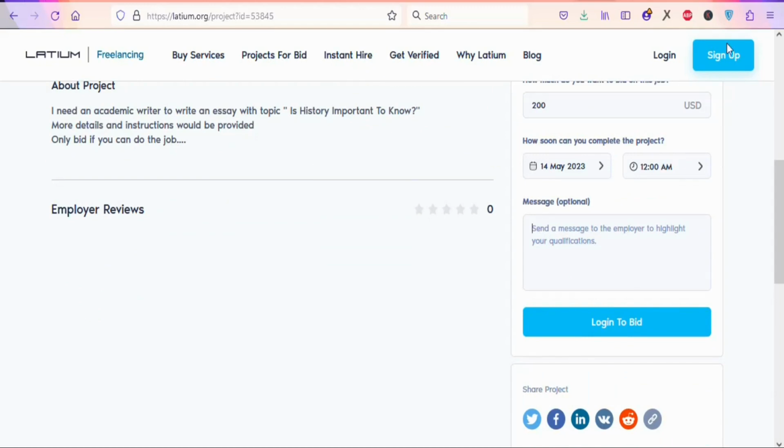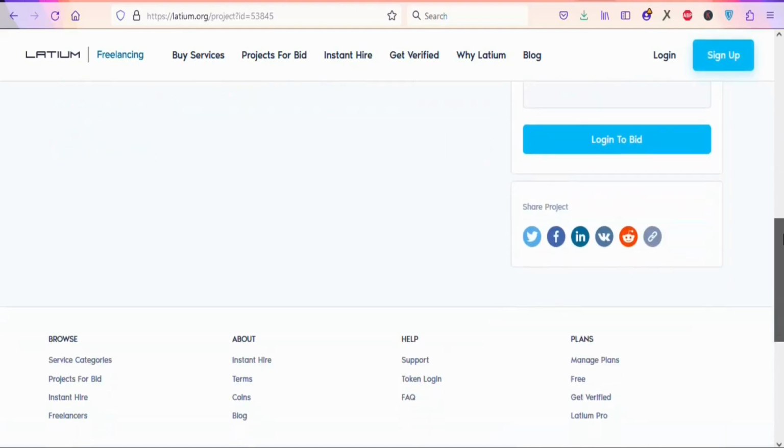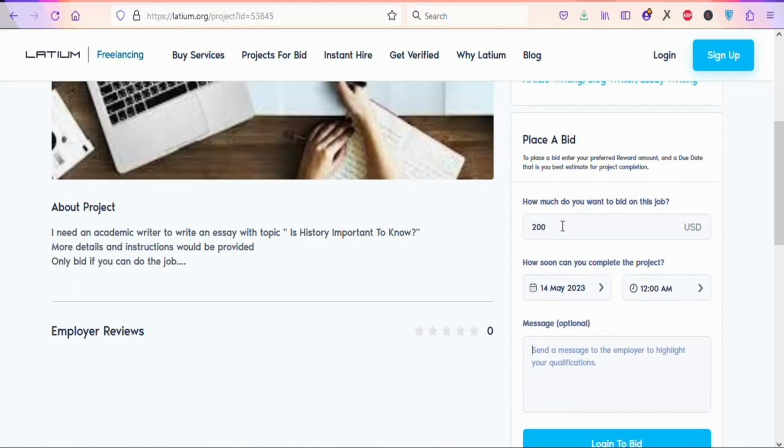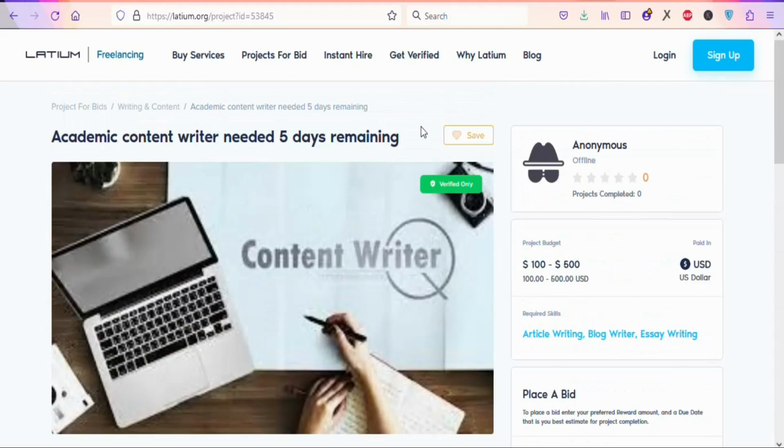So now you have to click right here, sign up, so that you can sign up for a free account. Once you sign up for a free account, you can bid for as many projects as you want so that you can get them to hire you and make money from home. You don't need to invest any money. All you need to do is create your account and then begin to bid for projects so that you can get them to hire you.